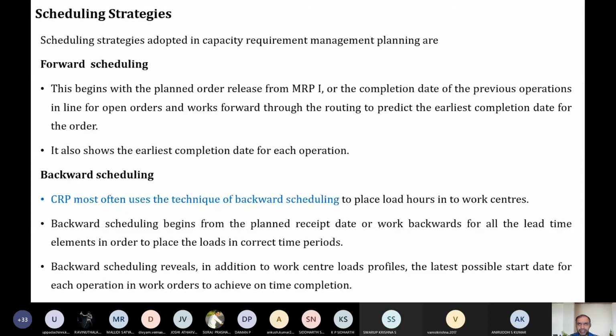This forward scheduling is exactly like the MRP problem you solved. We calculated the gross requirement, we calculated the net requirement depending upon the on-hand inventory and the scheduled receipt. Then after calculating the net requirement, you have the scheduled receipt, then the planned scheduled receipt, then you have the planned order release and the actual order release. So this is how you went through the MRP. That is called forward scheduling. But in reverse scheduling, or backward scheduling, this CRP, that is capacity requirement planning, adopts only this backward scheduling.